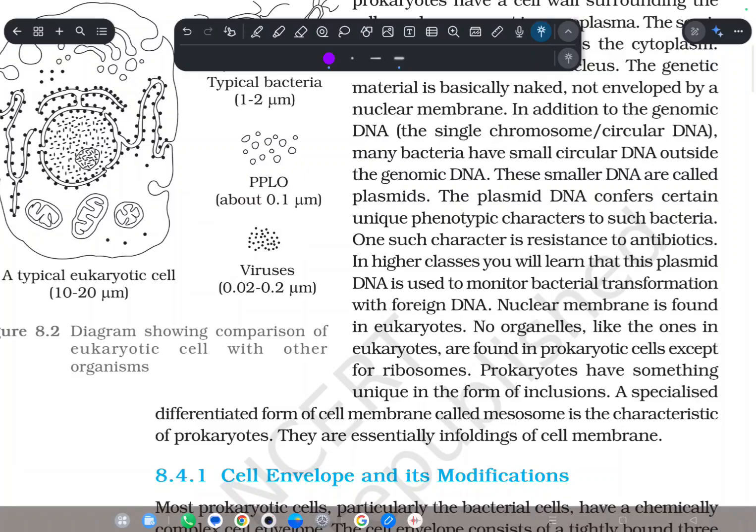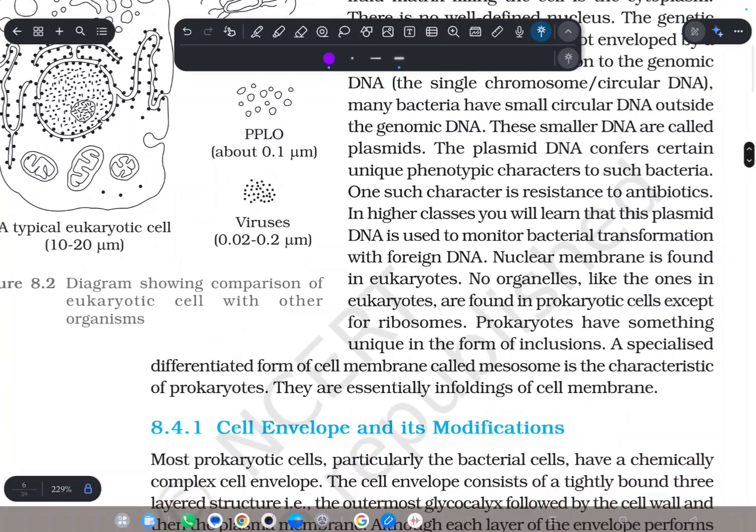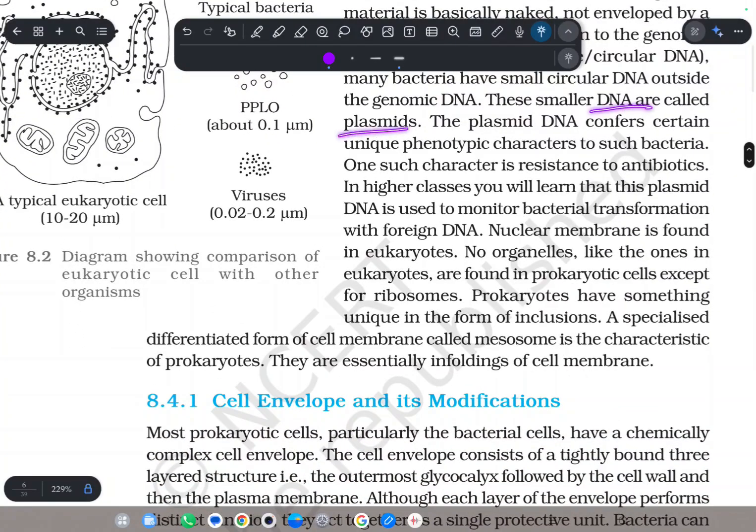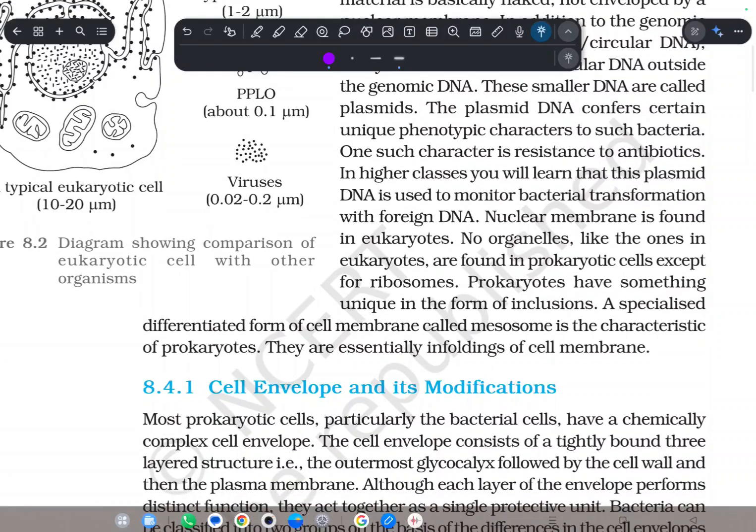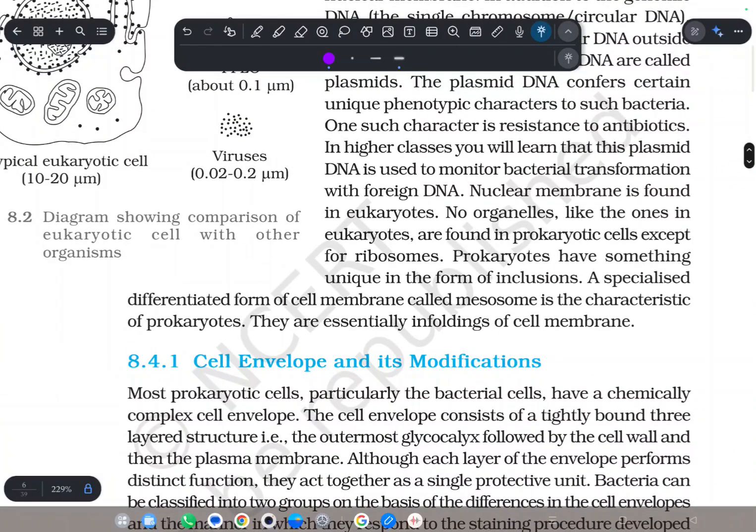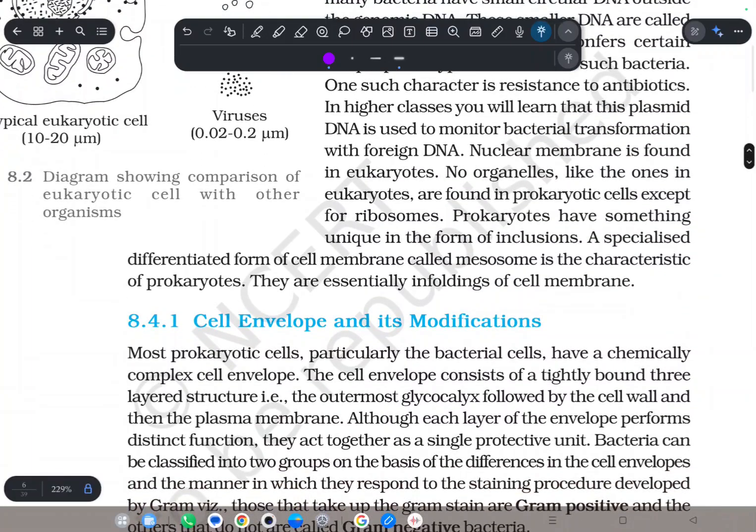Let's leave this topic here. And thus it is called plasmids or plasmid DNA, and it has certain phenotypic characters like resistance to antibiotics, and it is used to study bacterial transformation. The nuclear membrane is found in eukaryotes. So prokaryotes do not have a nuclear membrane, and prokaryotes have something special in them, in the form of inclusions.